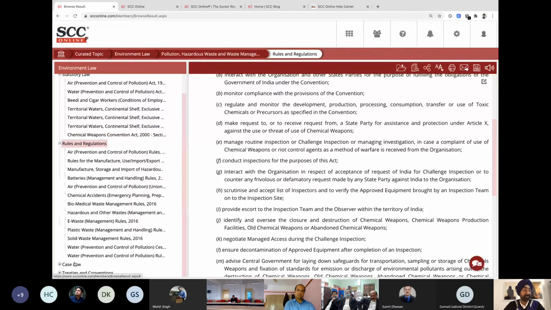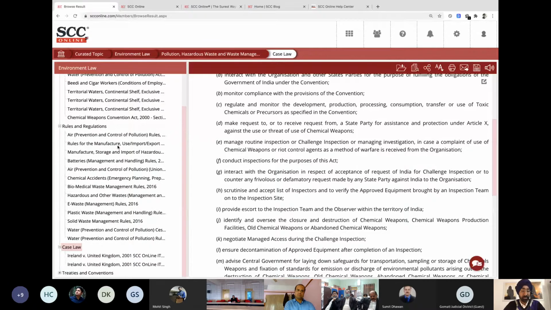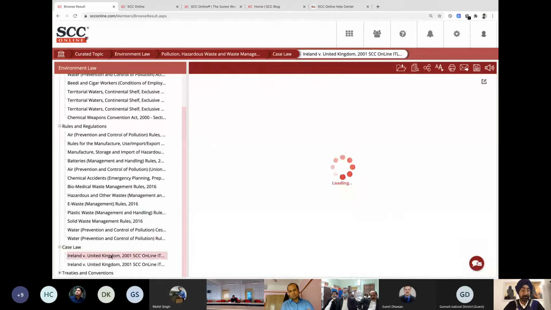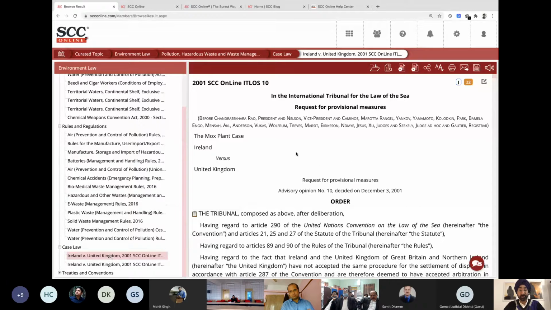And then comes the important part, which is case law. Now, I'm not really sure how many cases we have. Okay, it's only 2 cases that we have on this topic, and I think both are from the UK. Now, what is happening over here? Something similar to what we saw in the Browse Acts. These are hand-picked, important judgments on a topic. And this is a never-ending job. You're seeing 2 cases right now. Probably you come after a month, you'll have 5 or 6. Now, if I click on this, it will open the full judgment right over here for me.